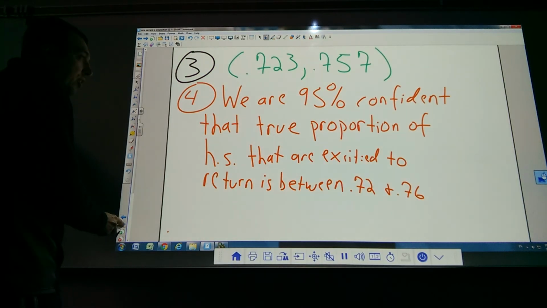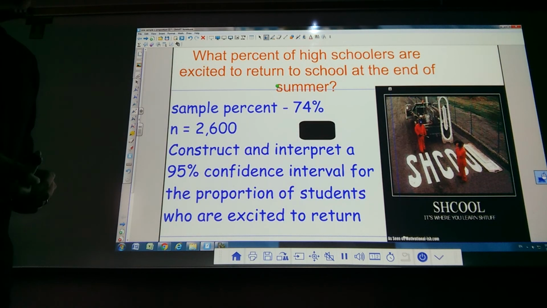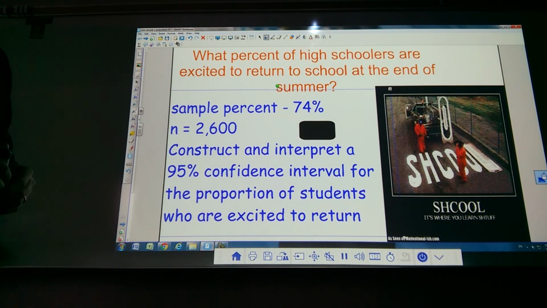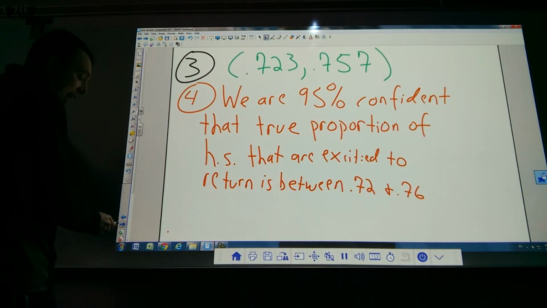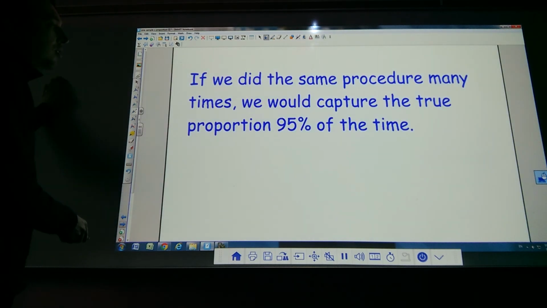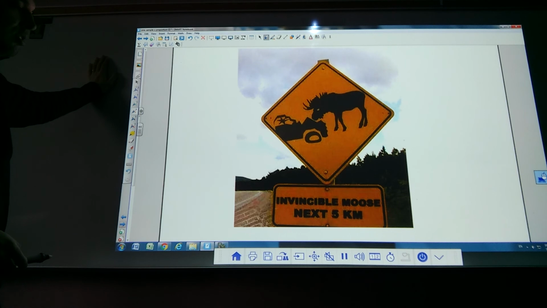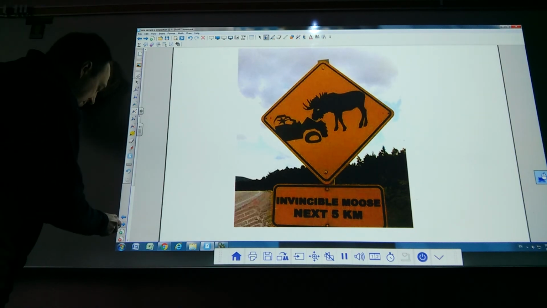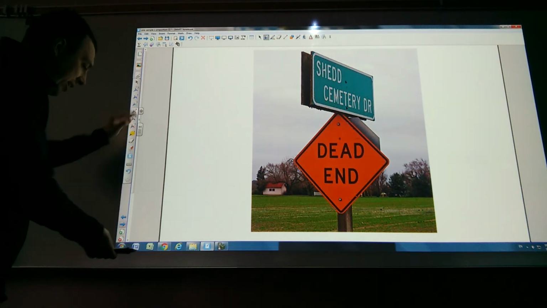Do I have a joke? By the way, hopefully you looked at this at the beginning. They spelled out the word school, and they did it incorrectly. So I have some funny signs, if you care to watch. Oh yeah, I did that, good. Invincible moose, next 5 kilometers. Ha ha! And then this says, the Shed Cemetery Drive, dead end. Ha ha! All right, have a good day.